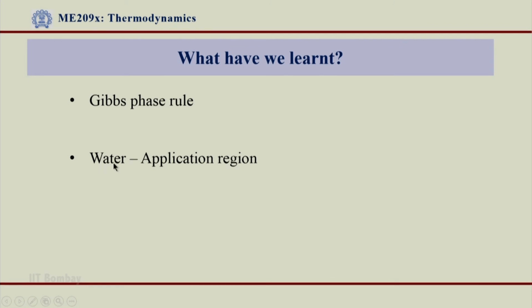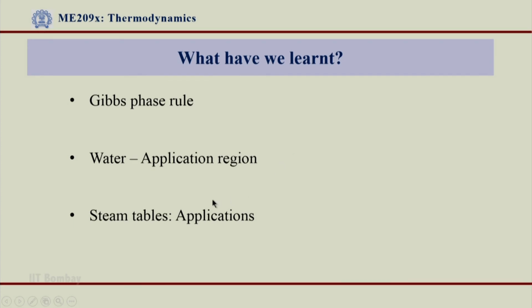We have seen that our application region would be more in the liquid and vapor region, and therefore we will study liquid, liquid plus vapor and vapor regions. And also I referred to steam tables, from where we will take different properties of water mixture. For the various applications that I talked about, all these devices will be designed based on the properties that we get from steam tables. Thank you very much.